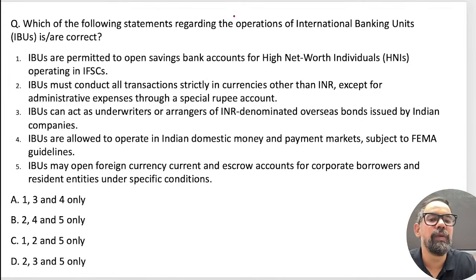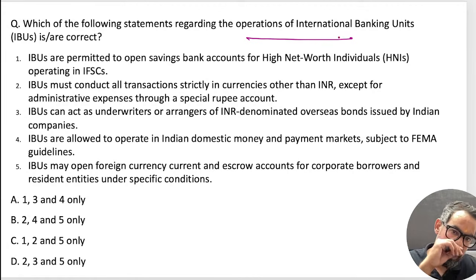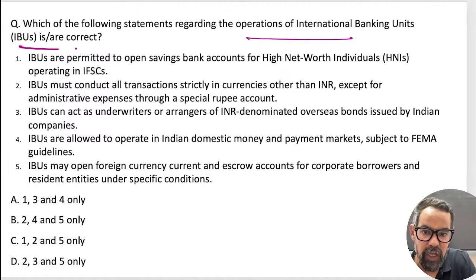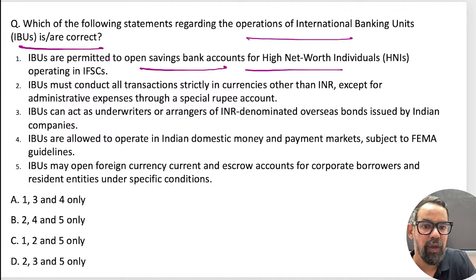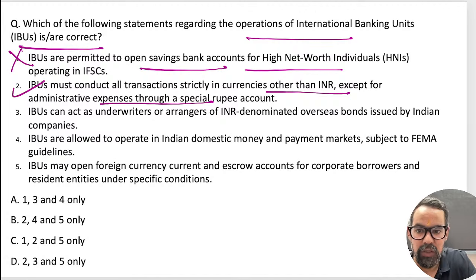Which of the following statements regarding the operation of the International Banking Units, IBUs, are correct? IBUs are permitted to open savings bank accounts for high net worth individuals. Wrong. IBUs must conduct all transactions in currencies other than INR, except for administrative things. This is true.